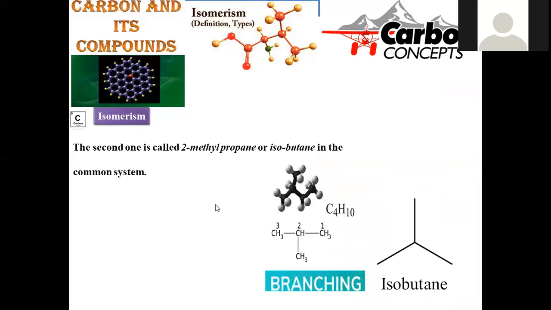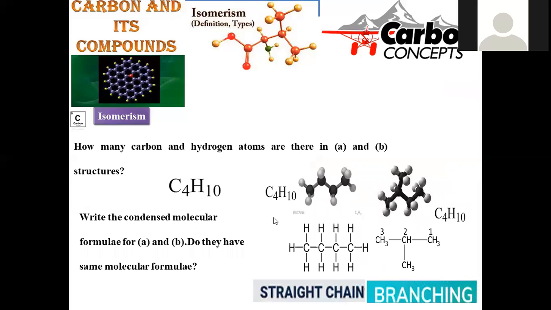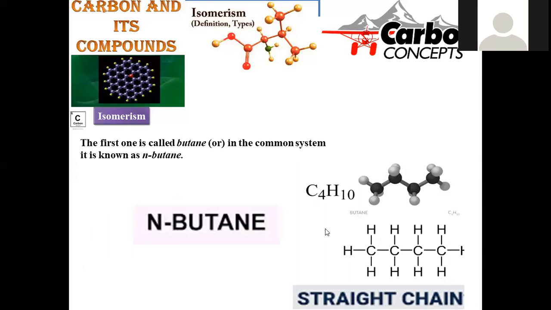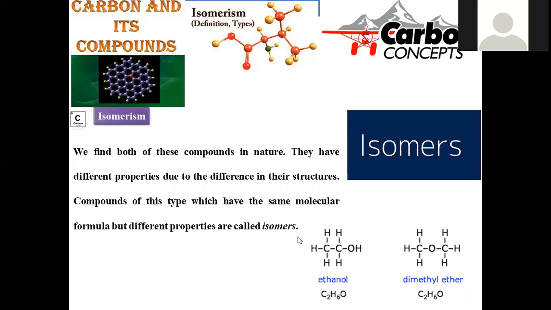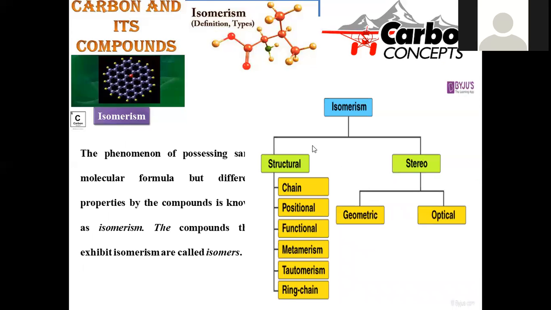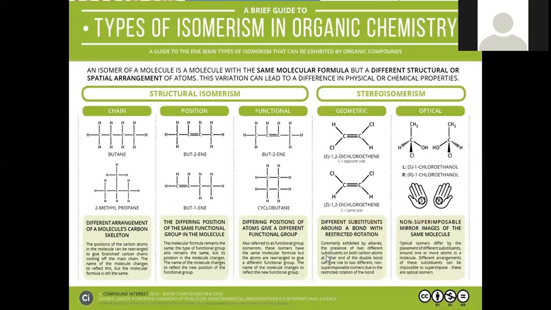Isomerism is nothing but, though the molecular formula remains the same, the arrangement of the groups is different. Consequently, properties also vary. This type of phenomenon is called isomerism, and the compounds which show this are called isomers. Isomerism further has so many types, and all those are illustrated in this tabular form. You will have a detailed study of individual isomerism in your higher classes.